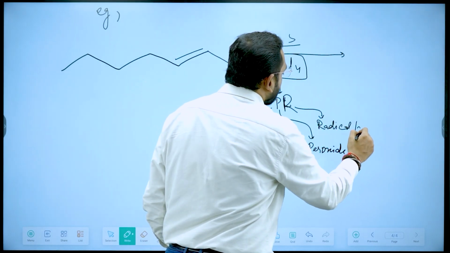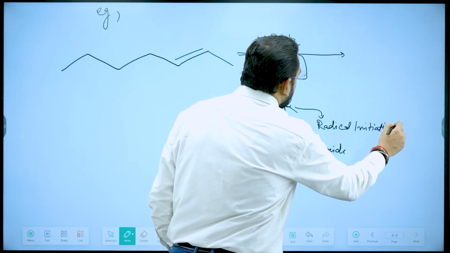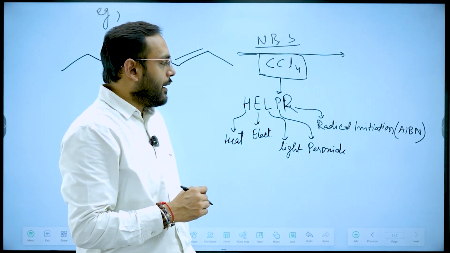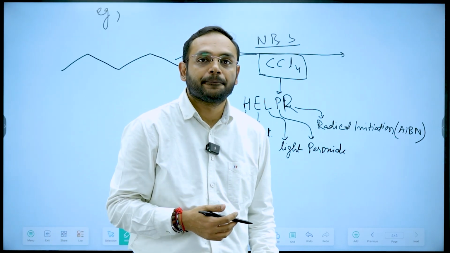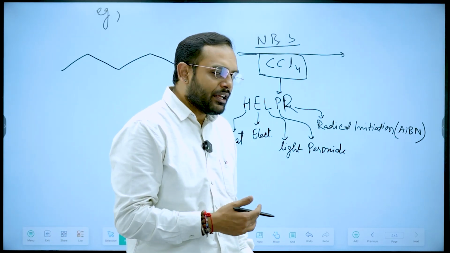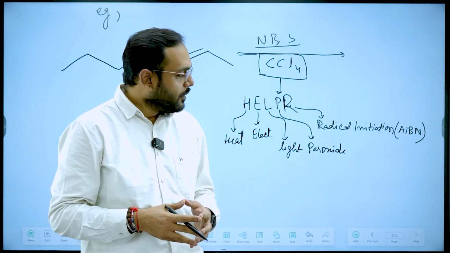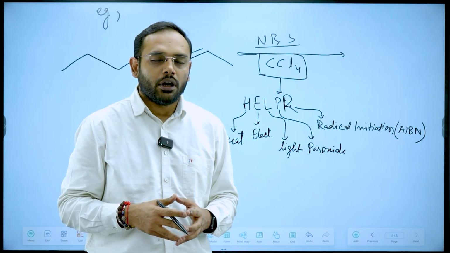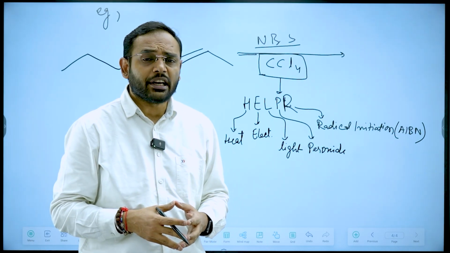A radical initiator like AIBN, azoisobutyronitrile, is also a kind of radical initiator which produces a radical in itself, and it initiates a particular reaction to go only through the free radical mechanism.